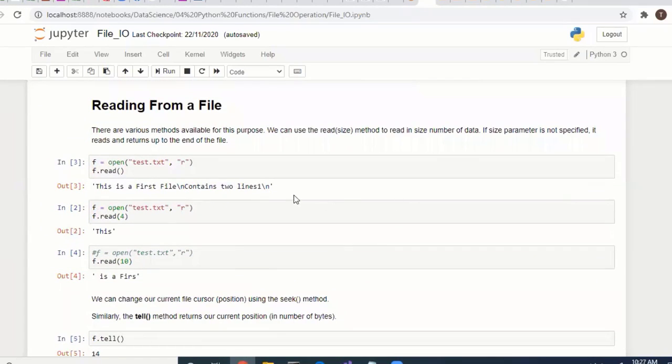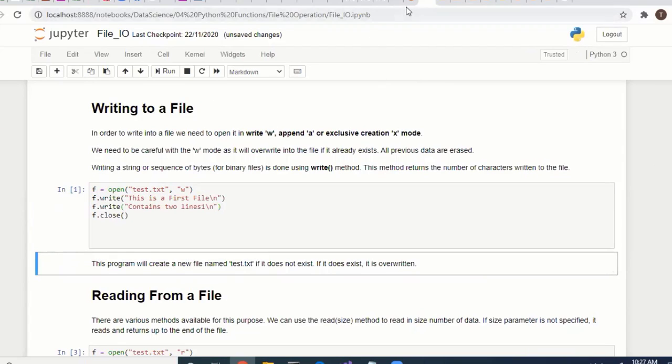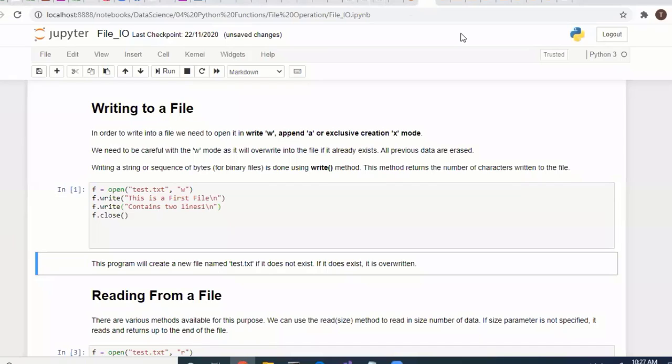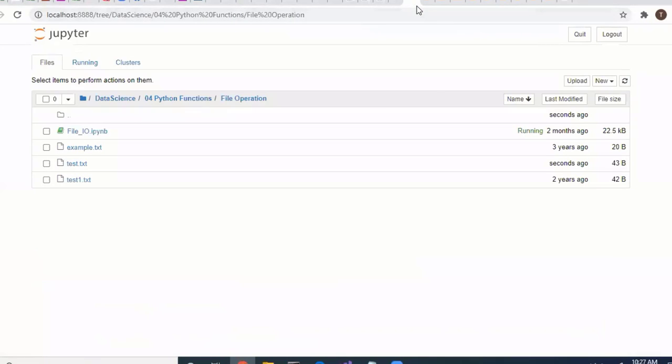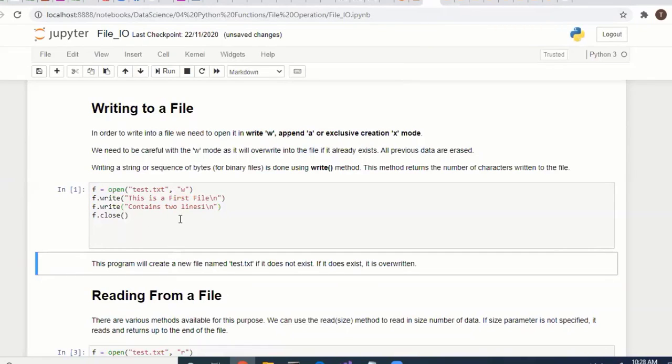And reading from a file. So open, read. Here we have created some file. Whatever we have written, those lines are getting written there.